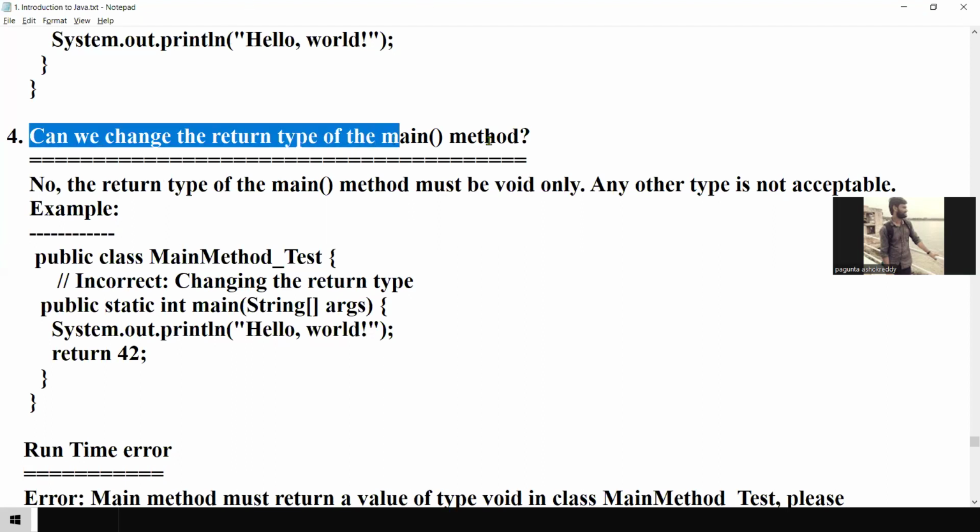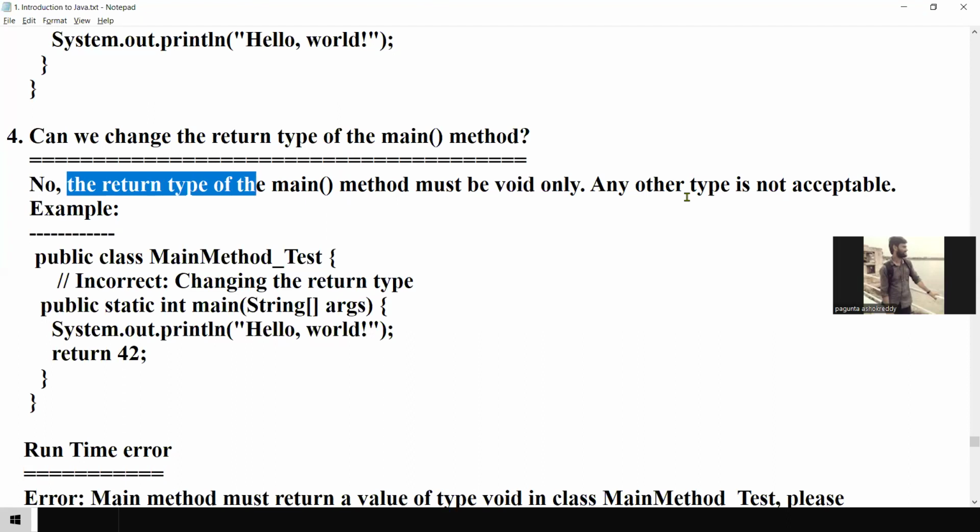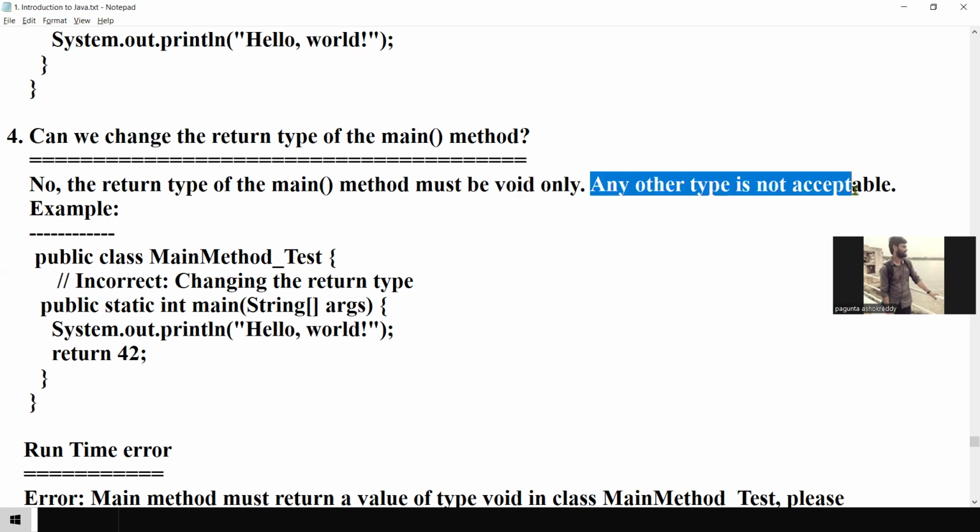Can we change the return type of the main method? No, no. The return type of the main method must be void only. Any other type is not acceptable. Correct now?